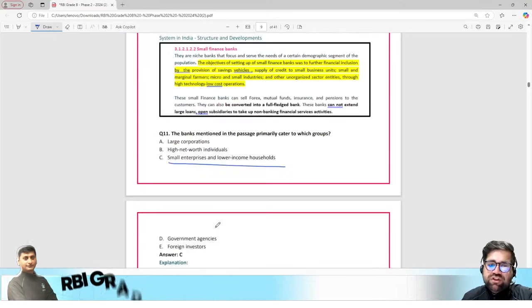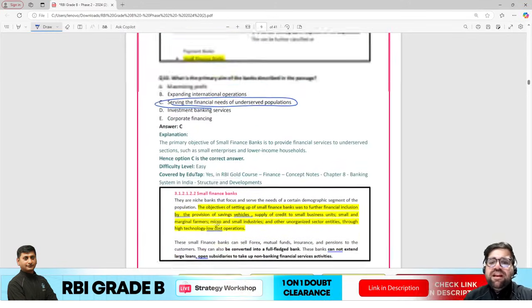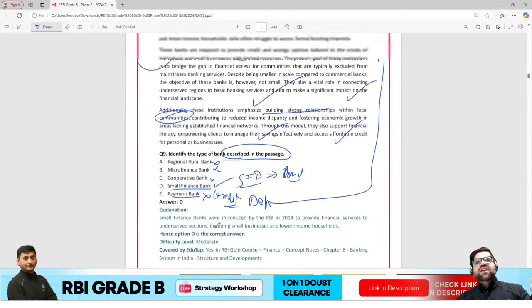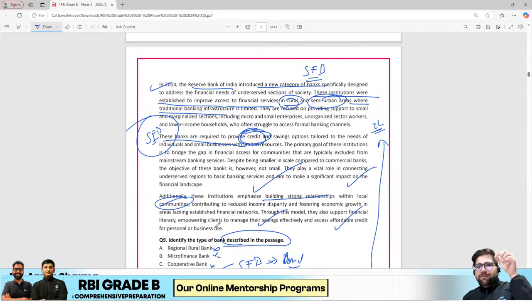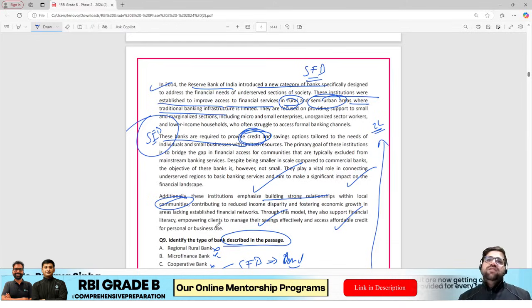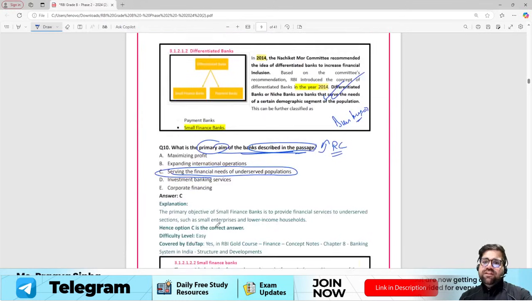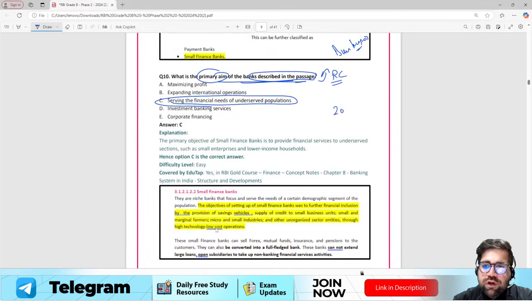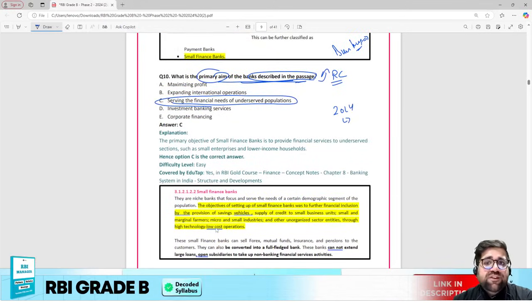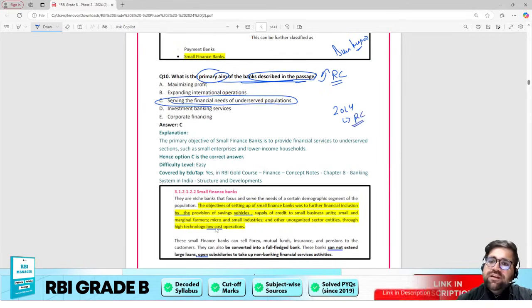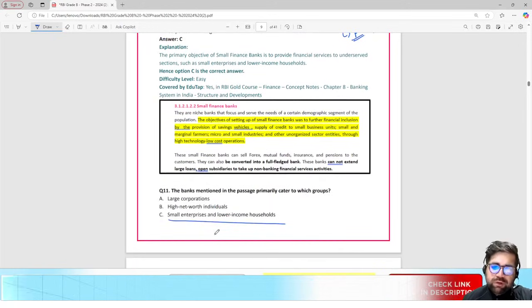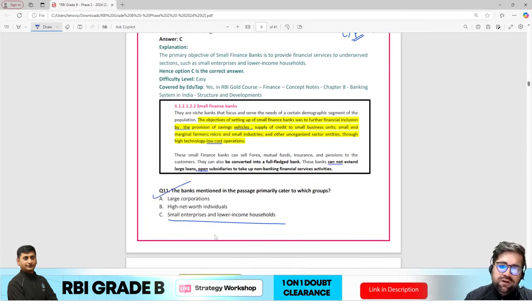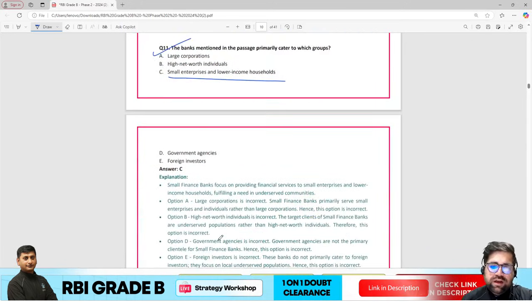So if you see question number 10 and 11, 10 and 11 can directly be traced to the passage which we have just now finished. So even if you just identify that this is a small finance bank and multiple functions of this bank are mentioned in this particular passage, इसी passage में answers छुपे हुए हैं. Okay, so this is the first learning which you should draw, that in 2024 the new type of question which we have seen is RC based questions, which are easy, but if you panic in your exam it will become tough. Okay, so this is question number 11 we have also done, that is small entrepreneurs and low income households, right?